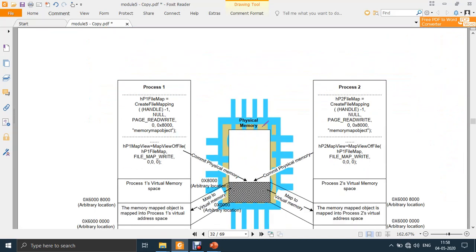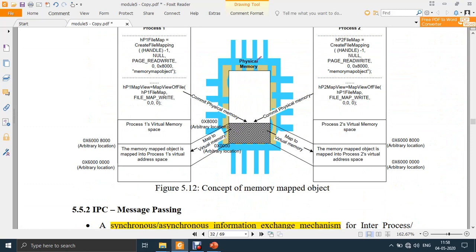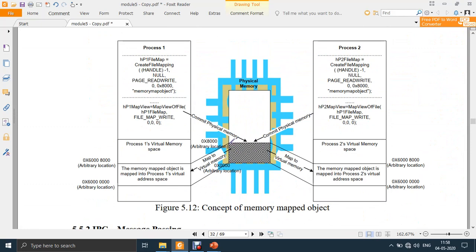There is a diagram for this. You can see here, this is the physical memory or the RAM. This is the memory mapped object, and these are the two processes, 1 and 2. Process 1 has mapped the same area to its virtual space, because process 1 will be given some memory, right?